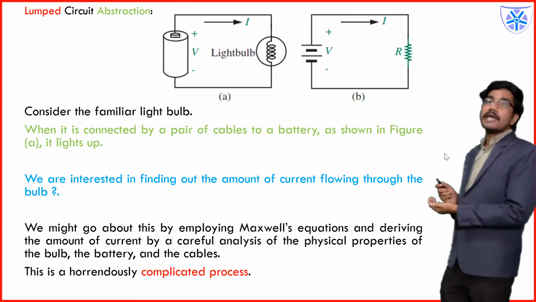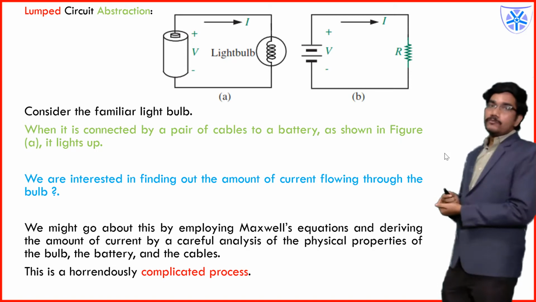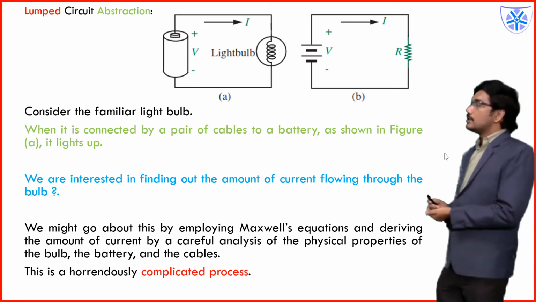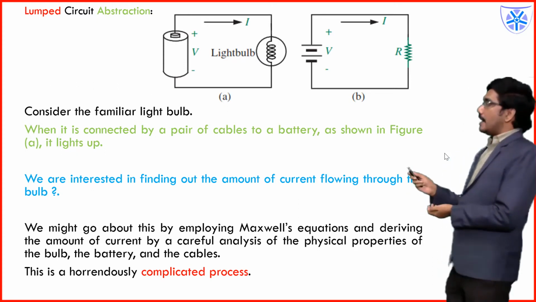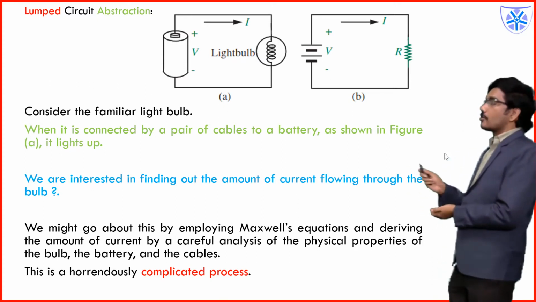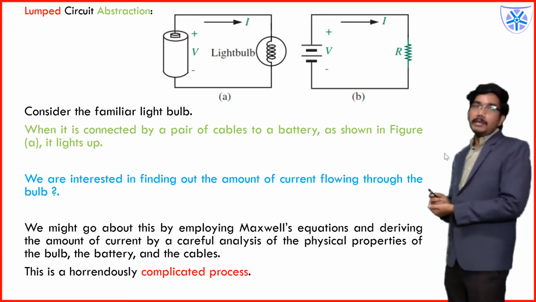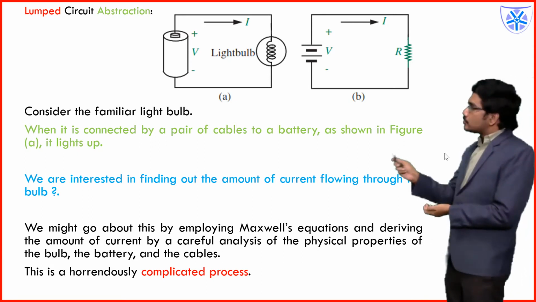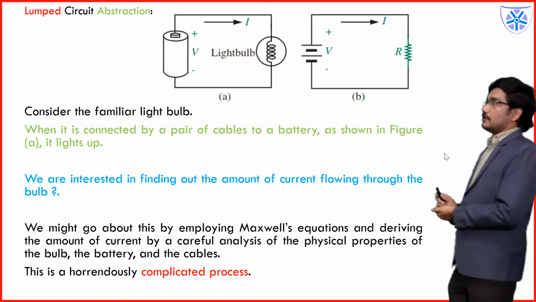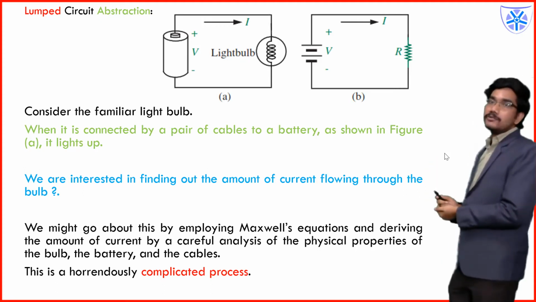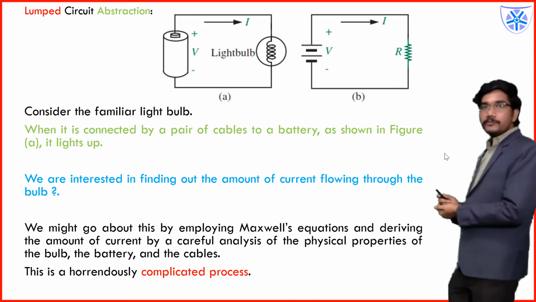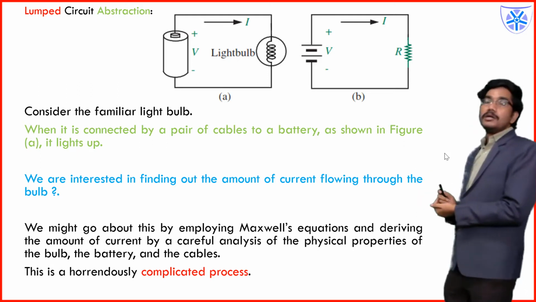First of all, I will introduce a term here, lumped circuit abstraction. What do you mean by this abstraction? To understand this, first look at the circuit here, in which a battery is connected across a bulb, a lighting bulb. This is your physical circuit, a battery and a bulb. You have connected them, which means a practical circuit is formed.